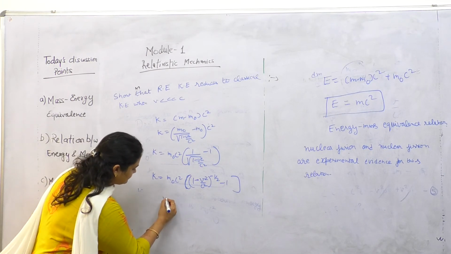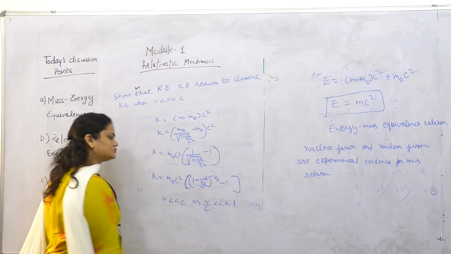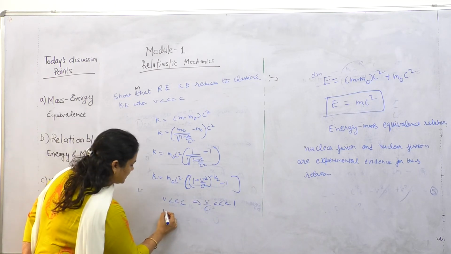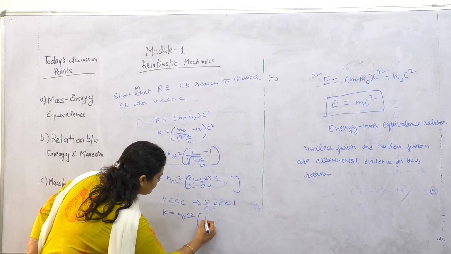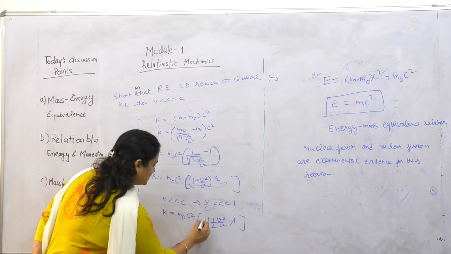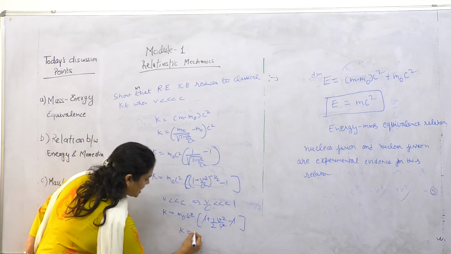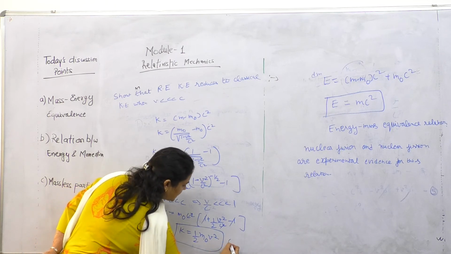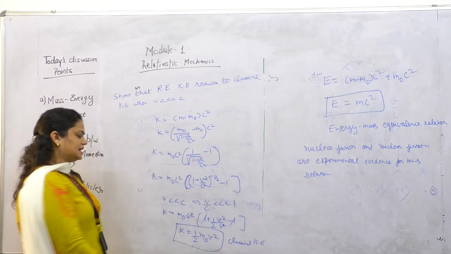So when v is very much less than c, the value of v by c is very much less than 1. So by using the binomial theorem, expand it and neglect higher order terms. That is, K is equal to m naught c square times 1 plus 1 by 2 v square by c square minus 1. The 1 cancels out, c square cancels out, and we get half m naught v square. And this is the classical kinetic energy.